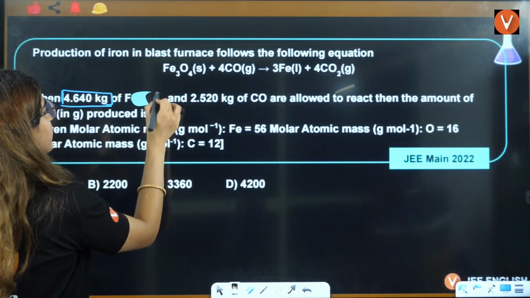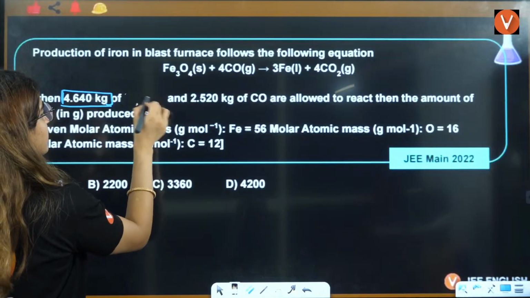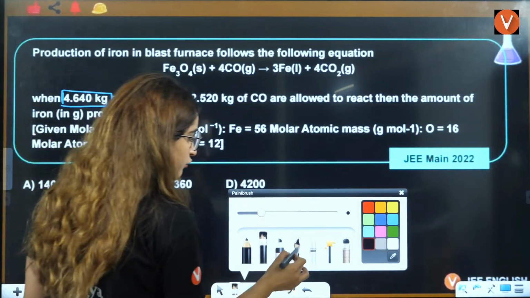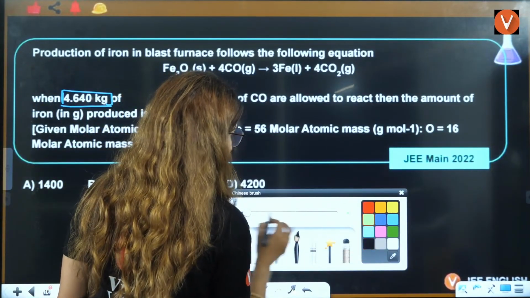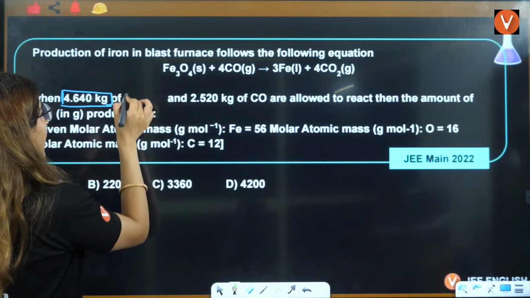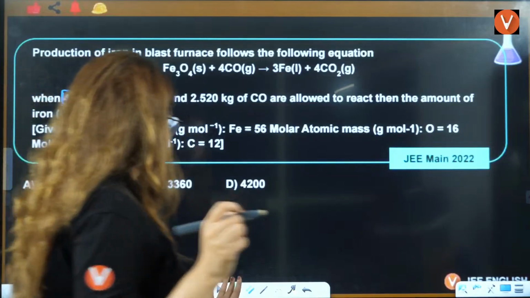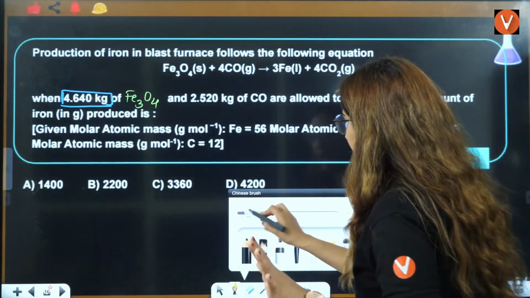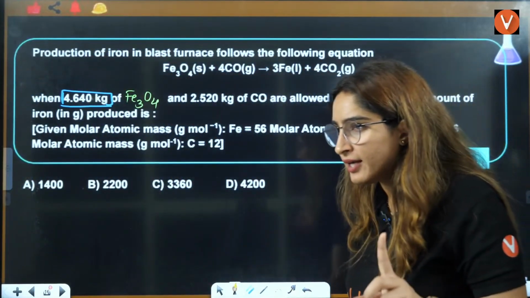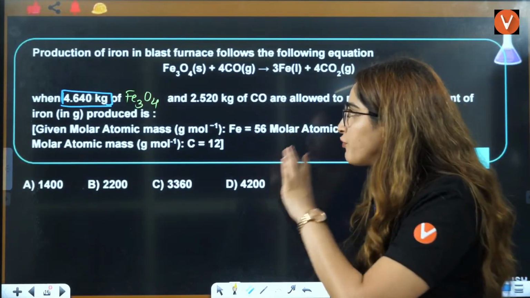Read out the full statement here. Fe3O4. Those students who have just joined, don't worry, I'm going to finish off this topic.